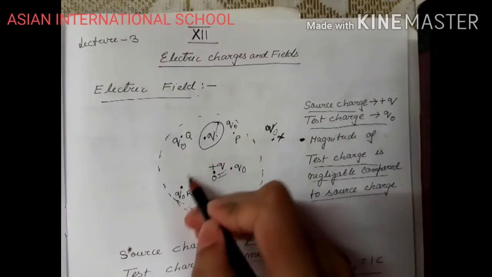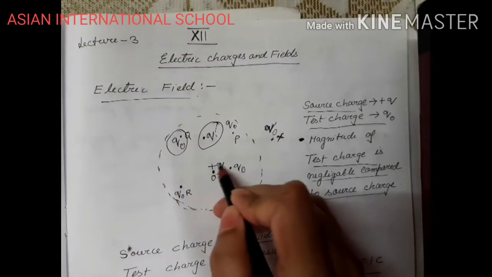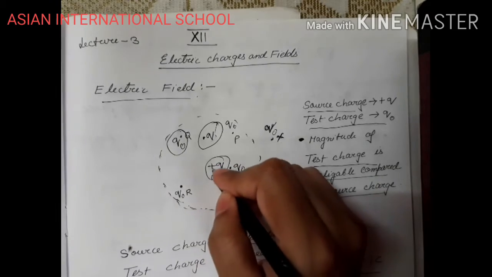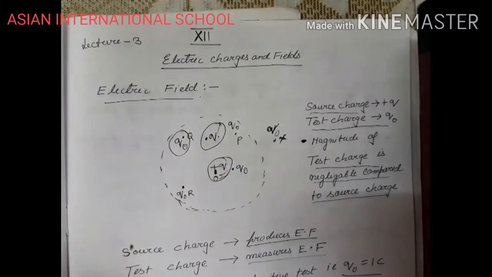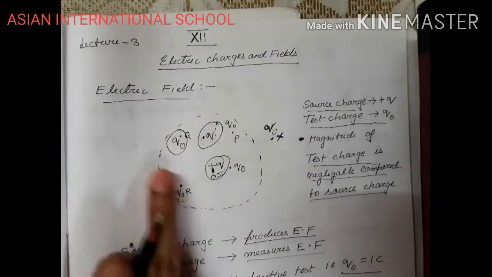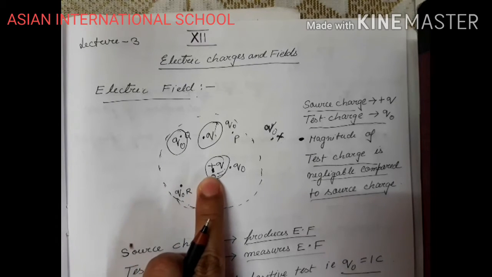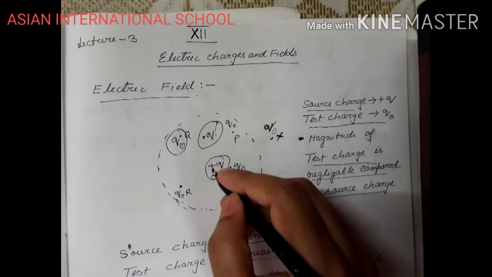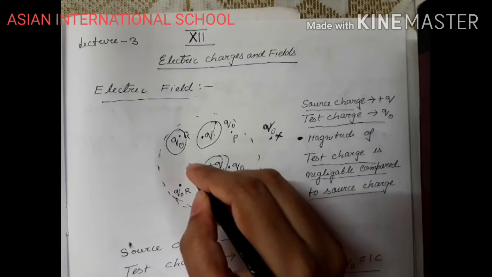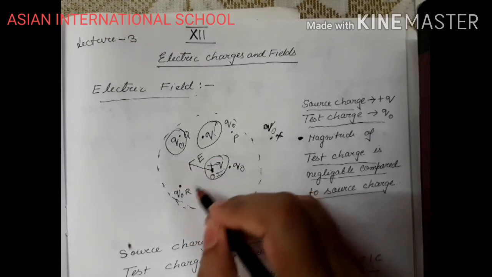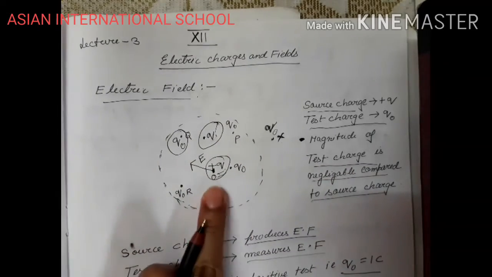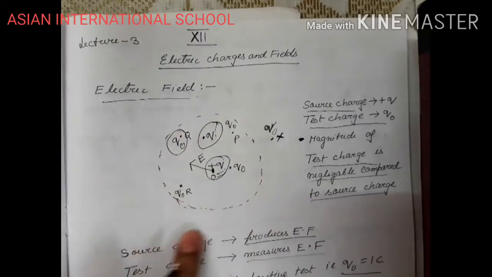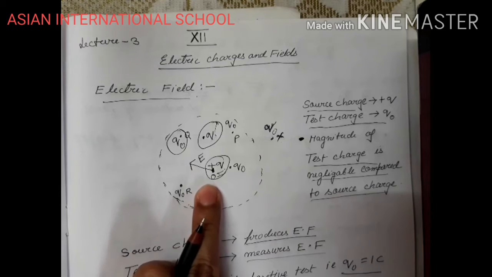Now suppose I talk about these bodies, and suppose this is a point charge. There is a space created. This positive charge has electric field lines, which we will study about. Suppose this is the direction of the electric field. The electric field lines diverge throughout the space from this single point.